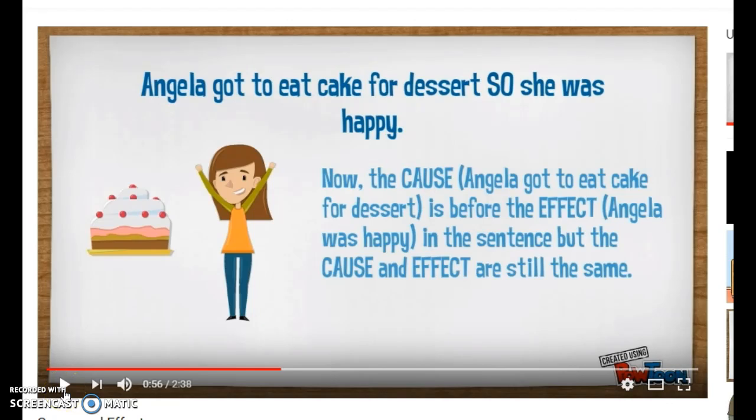Okay, if we reword that sentence, it's a little easier to see the cause and effect relationship. Angela got to eat cake for dessert, so she was happy. Now maybe it's a little more clear to understand that Angela eating cake for dessert is our why. Okay, that is what happened. What happened as a result was she was happy. That's our effect. So the cause, Angela got to eat cake for dessert, is before the effect in the sentence. It maybe makes it a little easier to identify that relationship. But the cause and effect are still the same.